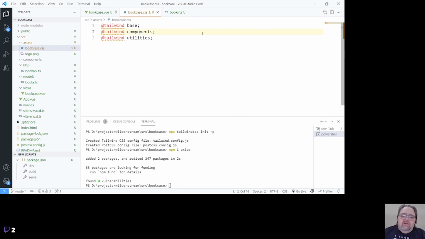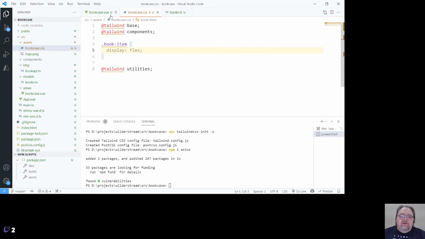And I'm going to come in here and actually create a component that I'll call book item, right? Just like I would write any other CSS. And this will be in between these elements.